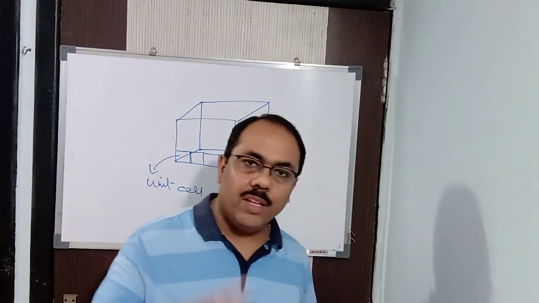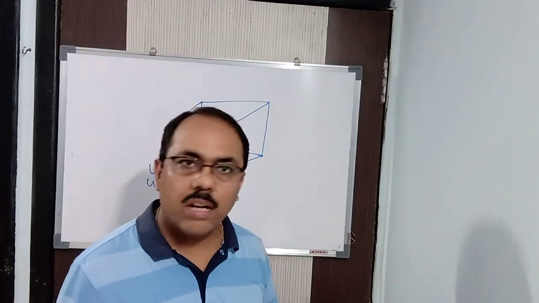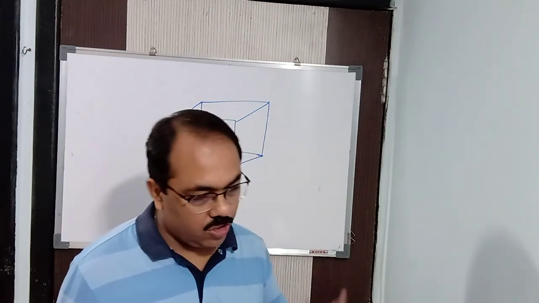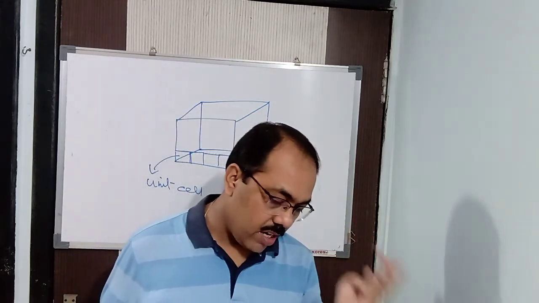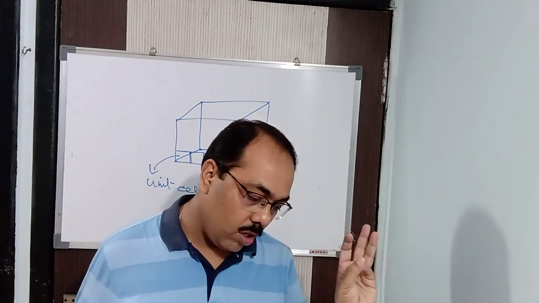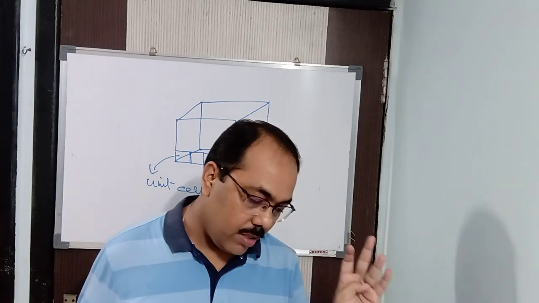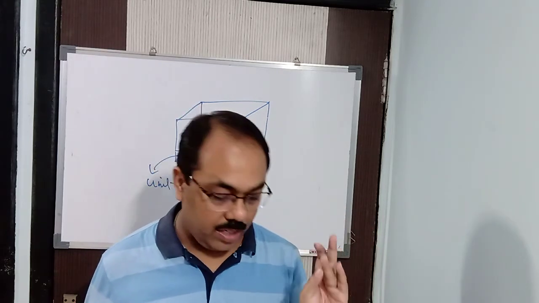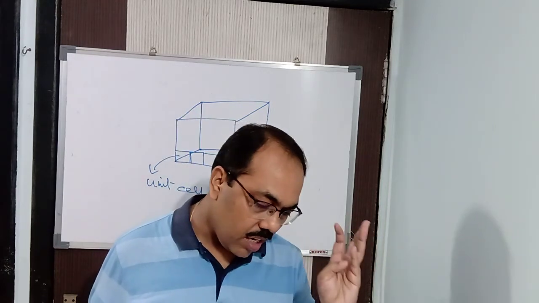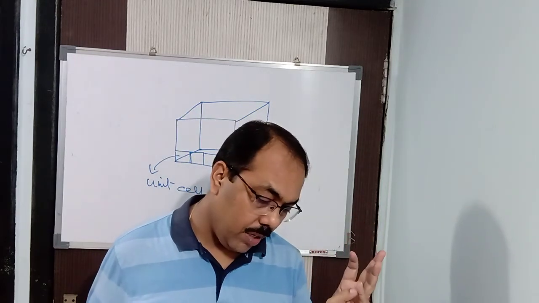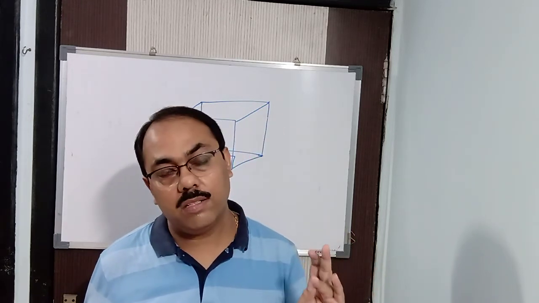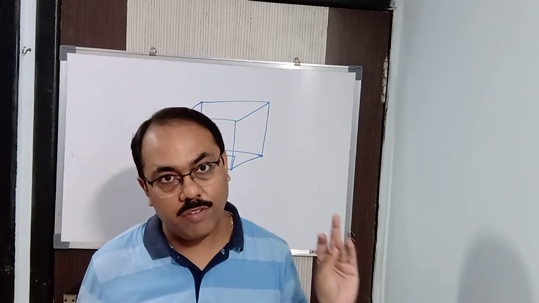As I said, there are 7 types of lattices, so there are 7 types of unit cells, because in a lattice the smallest unit is a unit cell. What are they? Cubic, tetragonal, orthorhombic or rhombic, monoclinic, triclinic, rhombohedral and hexagonal. These are the 7 types of unit cells and 7 types of crystalline solids.